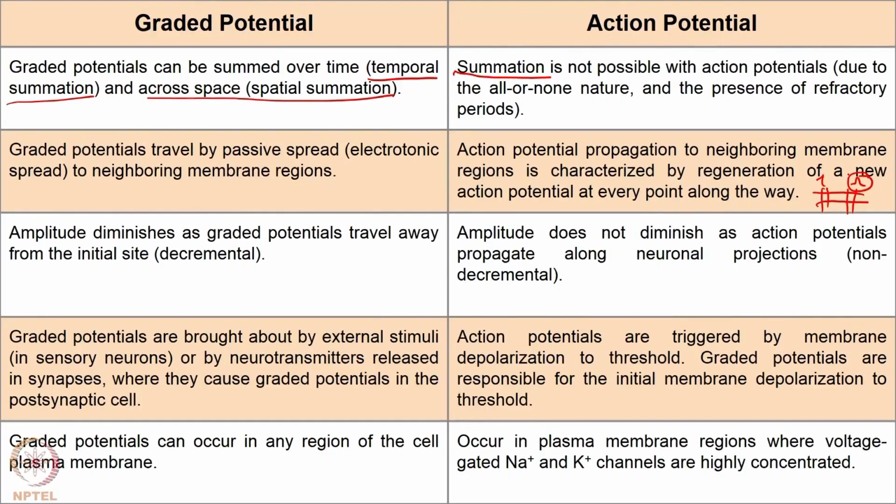So, this we saw, right. At each point in time and at each point in the space, or at each voltage gated sodium channel, a new action potential is regenerated, right. Because there is passive spread in graded potentials, amplitude will diminish as the distance increases. This is to be expected because there is diffusion, right. So, some sodium ions will miss, so not all the sodium ions will travel and reach the next channel. So, amplitude diminishes as the distance increases.